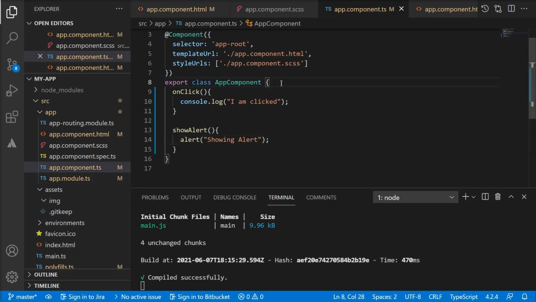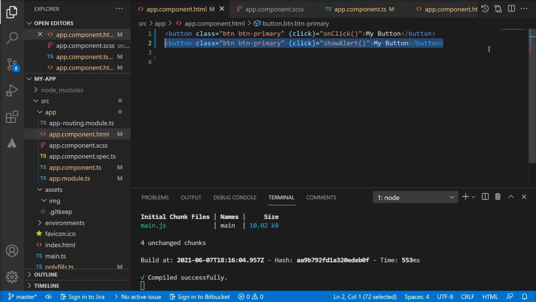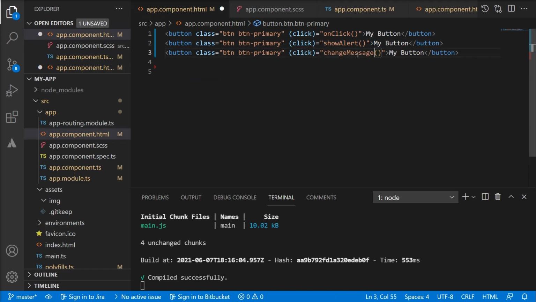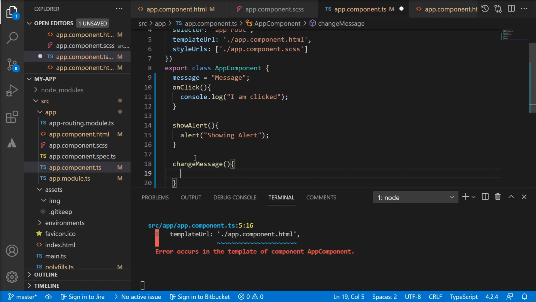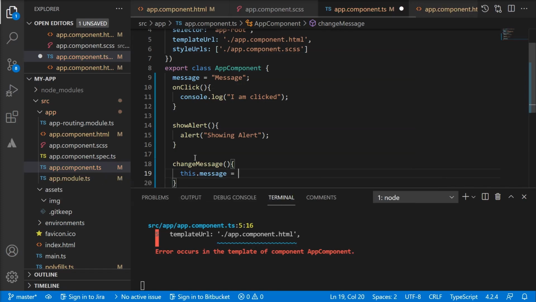Now let's say we have a variable in our TypeScript file. The name of the variable is message, and we are storing some message within that variable. Now what if, based on the user event, which is click in this case, I want this message to be changed? How to do that? Let's define one more function, and let me call my function changeMessage. What changeMessage does is it accesses the message variable and then sets a new value of the message.